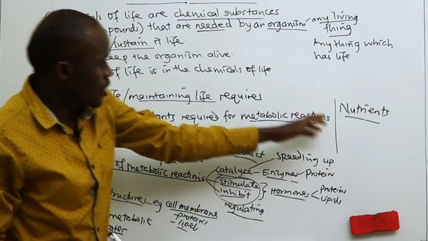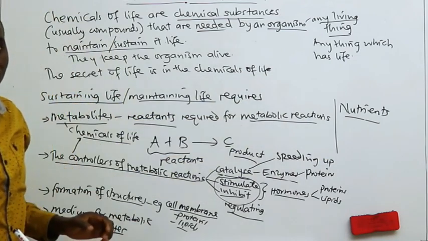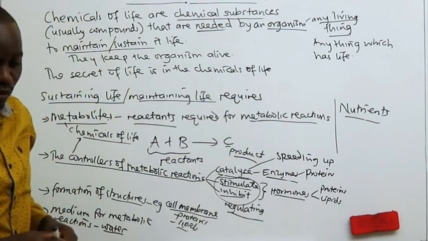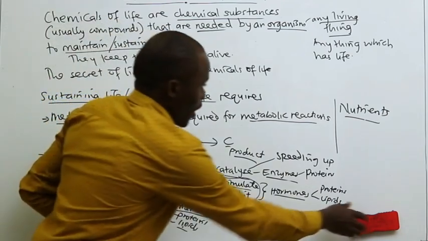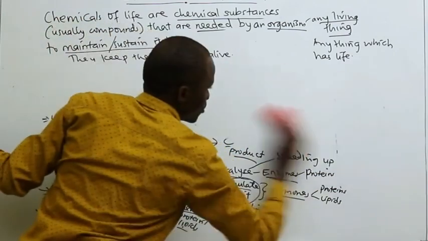Now, most of these nutrients are obtained from the external environment of the organism, and very few are synthesized in the body of the organism.